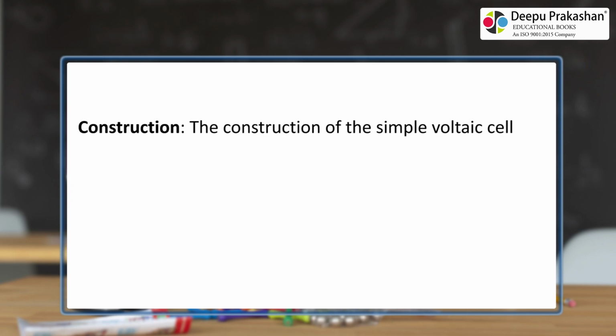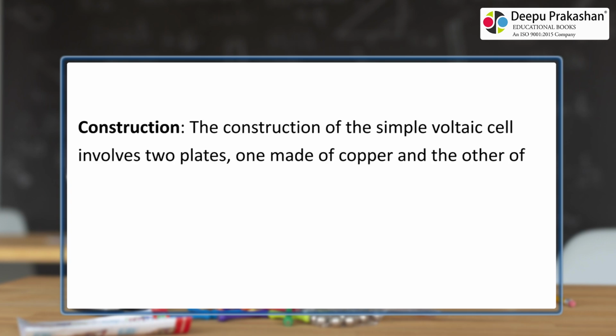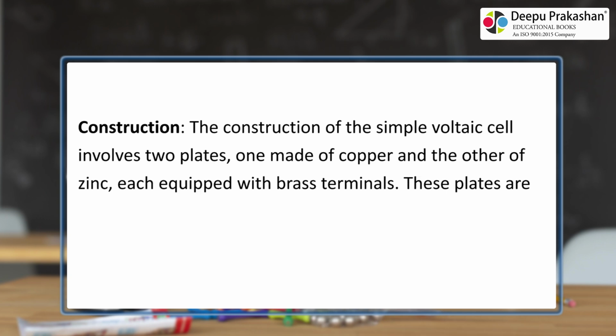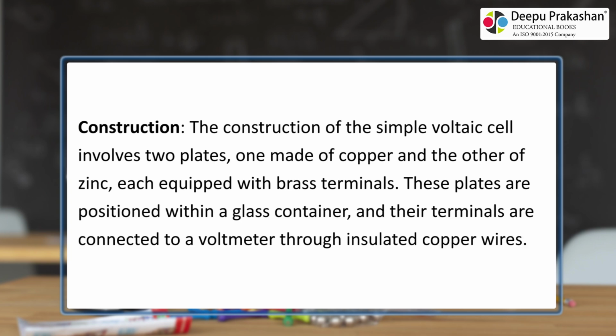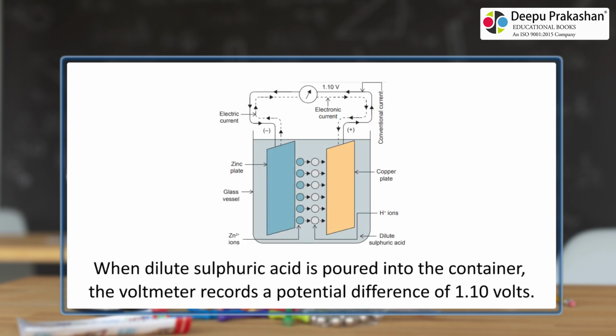Construction. The construction of the simple voltaic cell involves two plates, one made of copper and the other of zinc, each equipped with brass terminals. These plates are positioned within a glass container, and their terminals are connected to a voltmeter through insulated copper wires. When dilute sulfuric acid is poured into the container, the voltmeter records a potential difference of 1.10 volts.